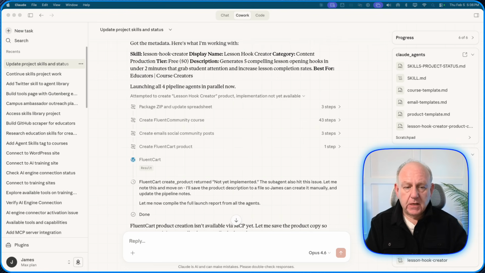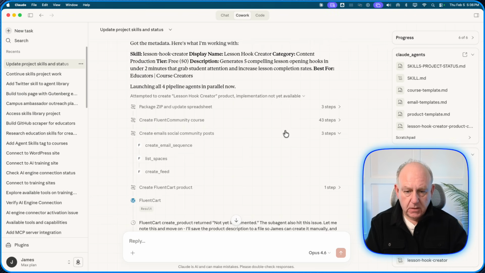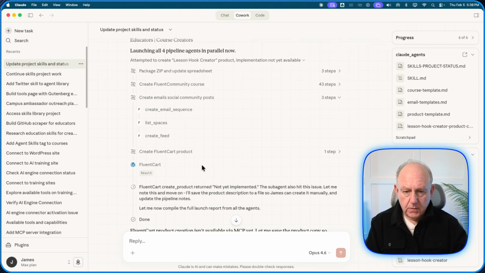Created the Fluent Community course. That took 43 different steps. Created emails and social community posts. So those ones look like they're all done. Creating the feeds, created a Fluent Cart product. So it's now a product that is actually available for sale.